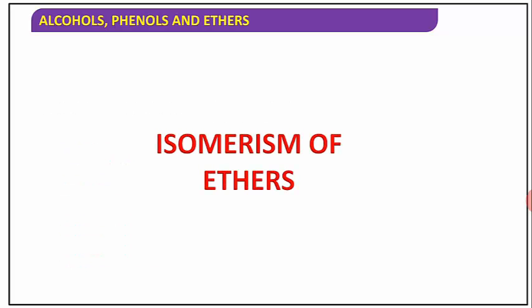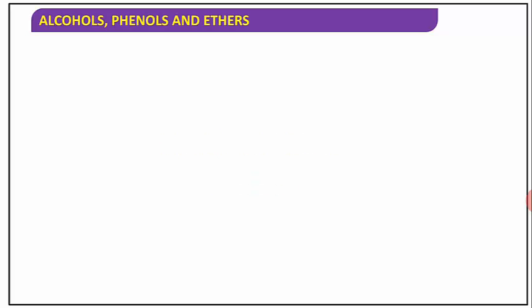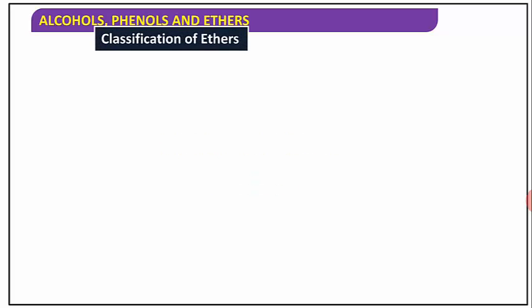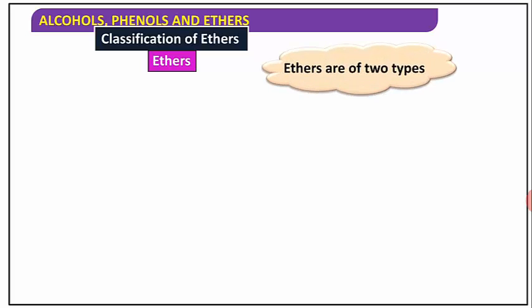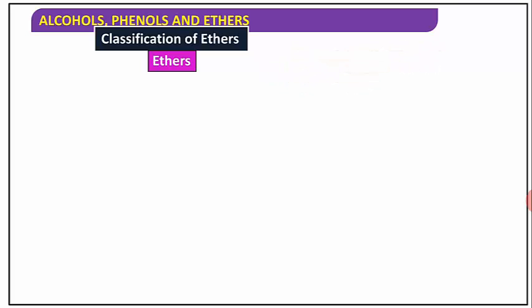Next we see the isomerism of ethers. Classification of ether: ethers have two types.